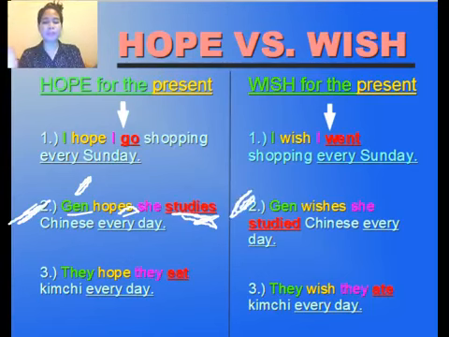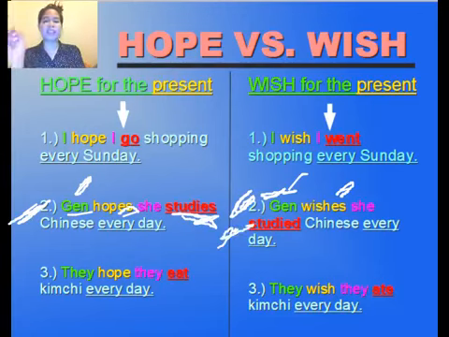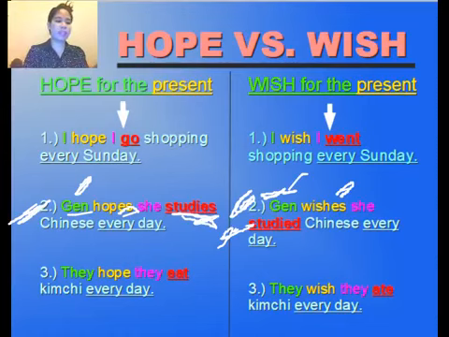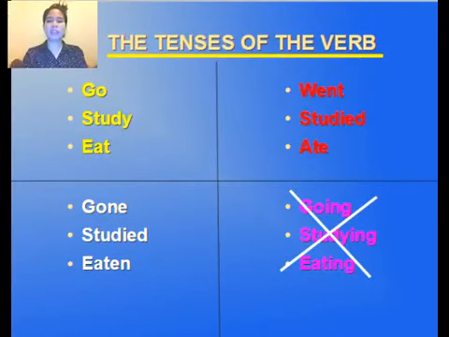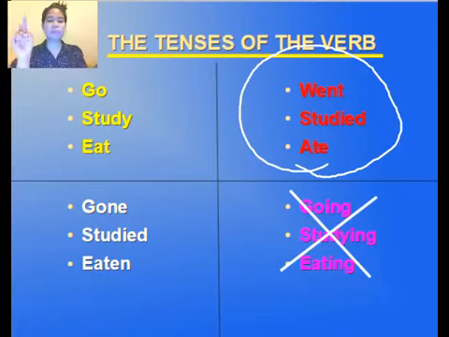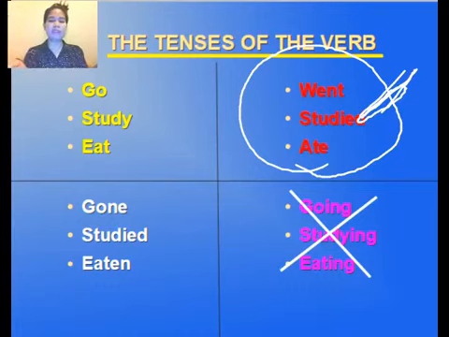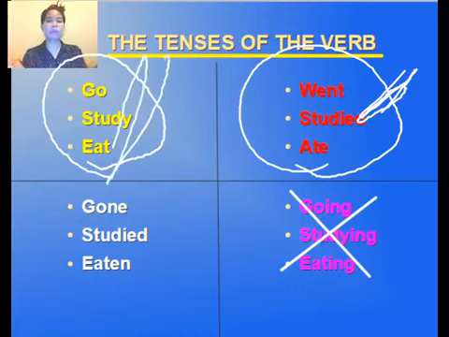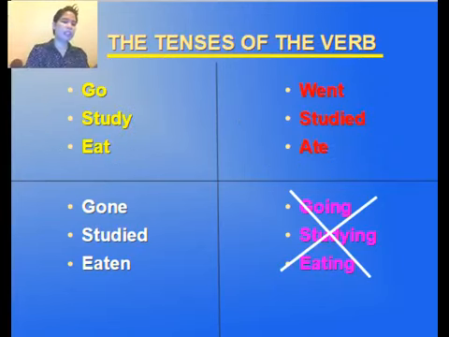If you wish for the present, of course, Jen wishes she studied Chinese every day. Jen is only one, so that's why I'm using wishes there. So there is actually ES. Okay, so she studied Chinese every day. So that is studied. So if you wish for the present, always use the simple past. If you hope for the present, you have to use the simple present. Okay, so that's it.